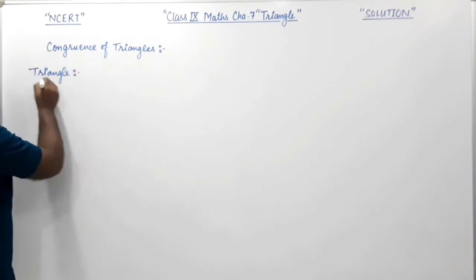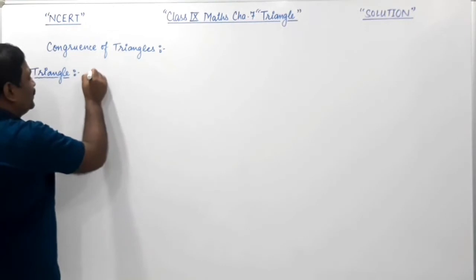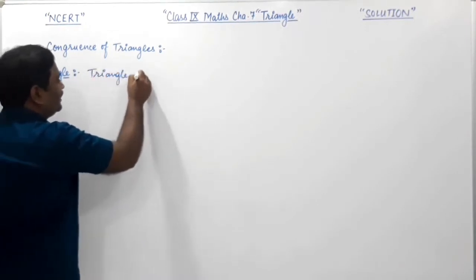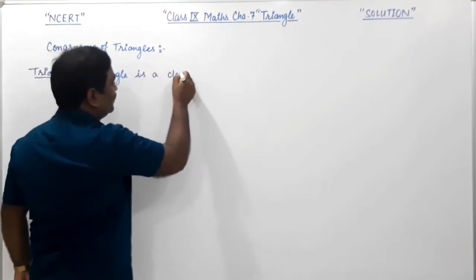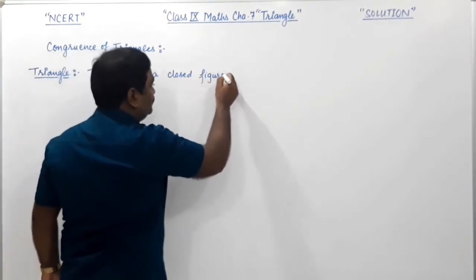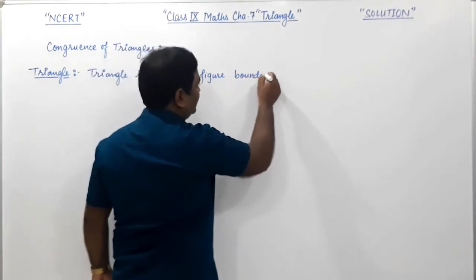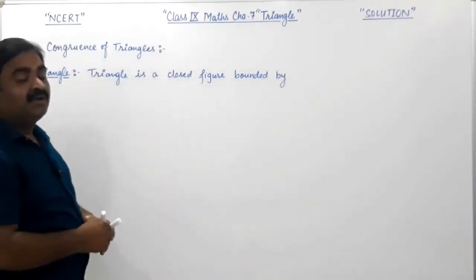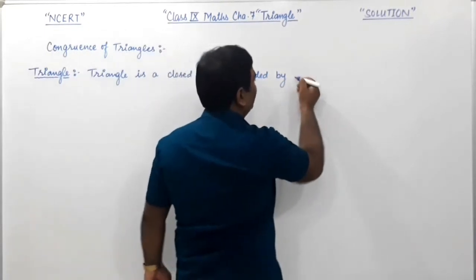To understand the definition of the triangle first, what did I say? What is a triangle? A triangle is a closed figure bounded by three line segments.